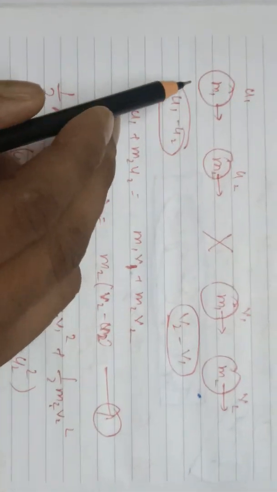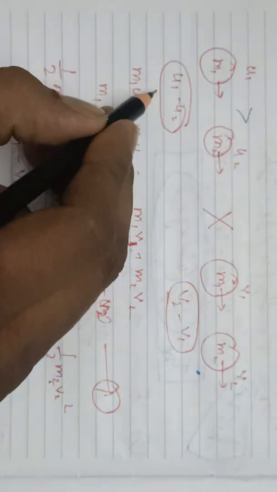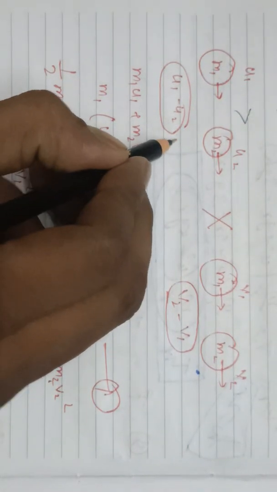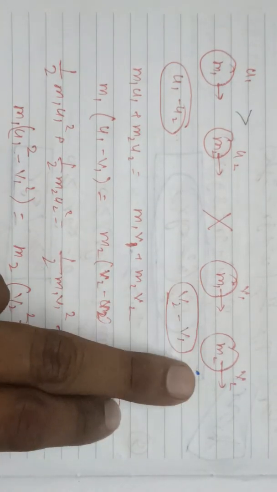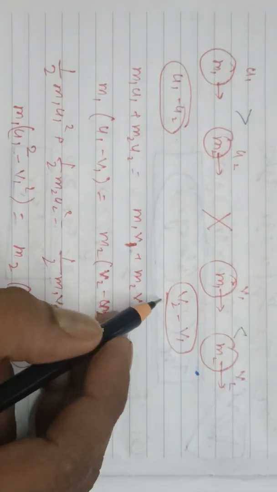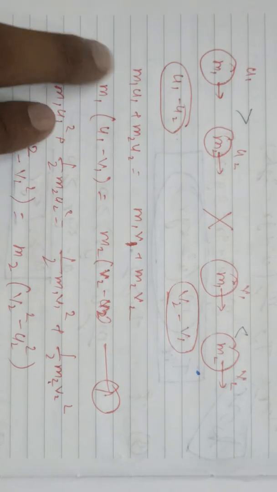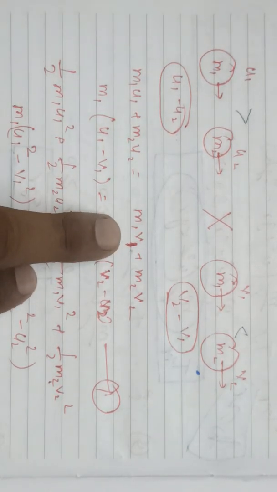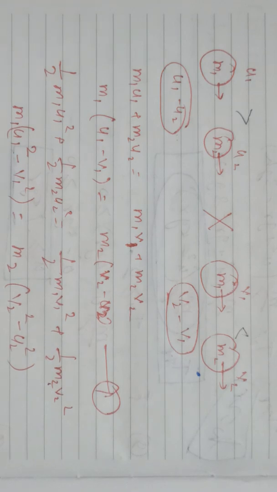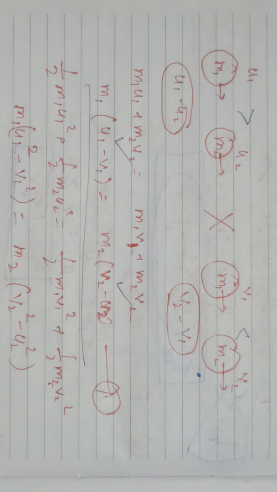You can see two bodies here, M1 and M2, moving with U1 and U2. Suppose U1 is greater than U2, so the relative velocity of approach will be U1 minus U2. After collision, the masses remain the same, with velocities V1 and V2. Suppose V2 is greater than V1, the relative velocity of separation will be V2 minus V1. According to the law of conservation of momentum, M1 U1 plus M2 U2 must be equal to M1 V1 plus M2 V2, because total momentum before collision must remain equal to total momentum after collision. So from here we will take one equation, taking all terms with 1 to one side and all terms with 2 to the other side.